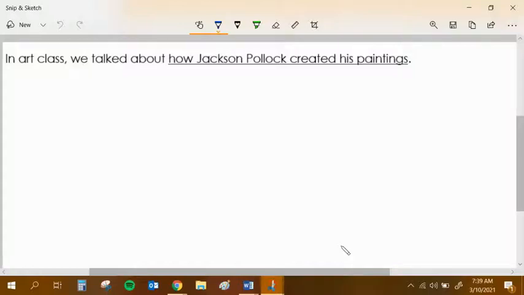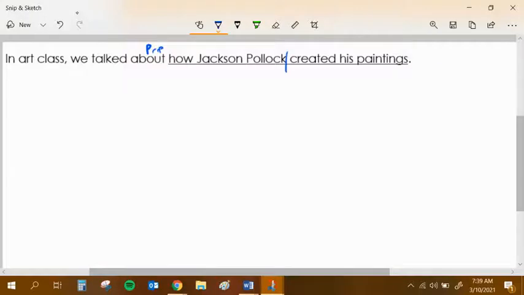All right, our second example reads, "In art class, we talked about how Jackson Pollock created his paintings." Before I go into diagramming this, I want to make sure I know exactly where this noun clause is going to sit. I see the preposition about, but it doesn't have a noun. And I know that this thing here is a big old noun clause. It has both a subject and a verb.